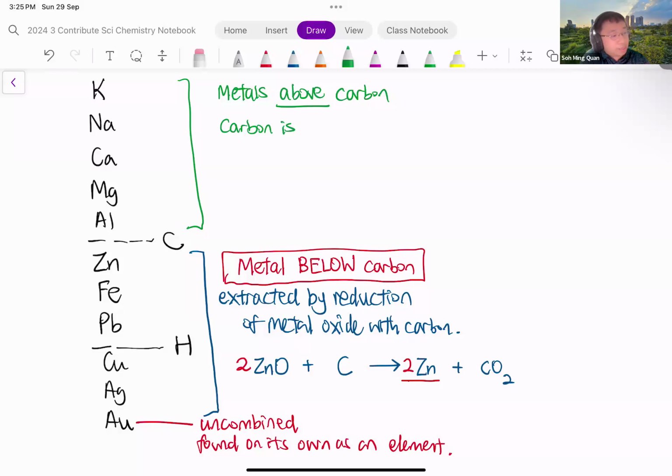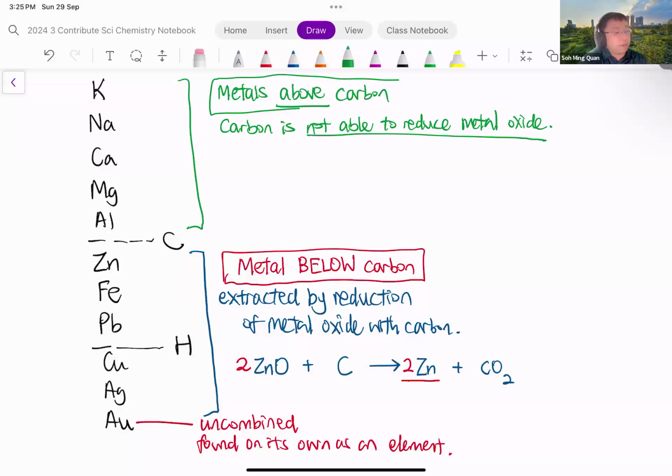Carbon cannot reduce the metal oxide. Carbon cannot displace these metals from the metal oxide. And this is also because these metals, obviously, are very reactive. Potassium is very reactive, sodium is very reactive. So they form very stable compounds.